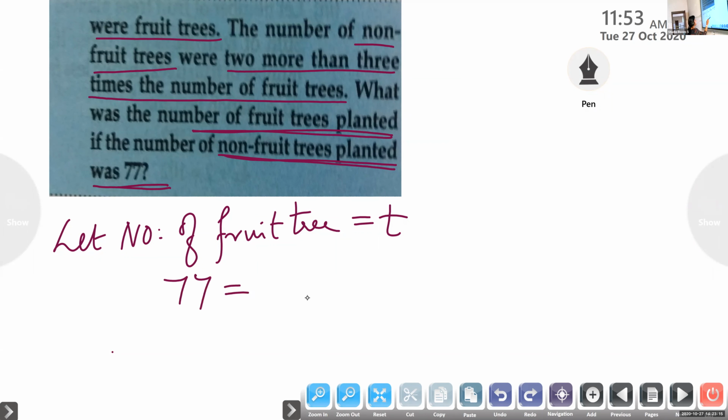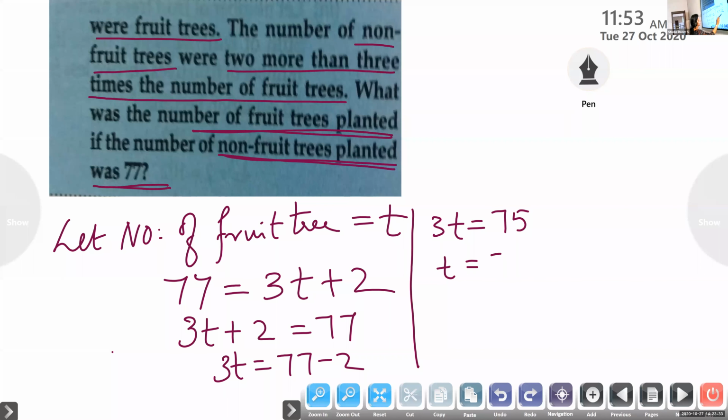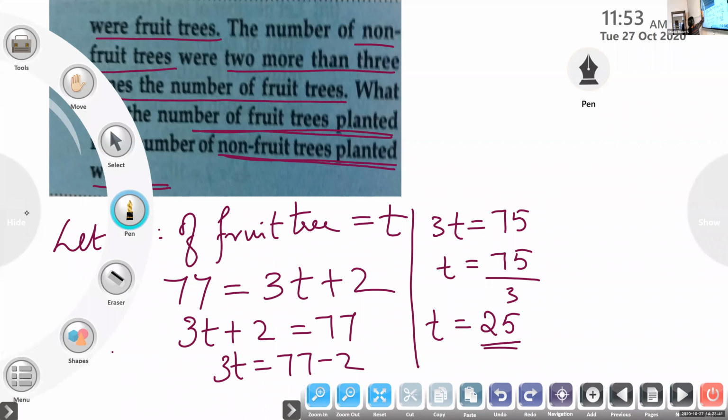is equal to 3T plus 2. So 3T plus 2 is equal to 77. 3T is equal to 77 minus 2, which is 75. T is equal to 75 by 3, so 25 is the answer.